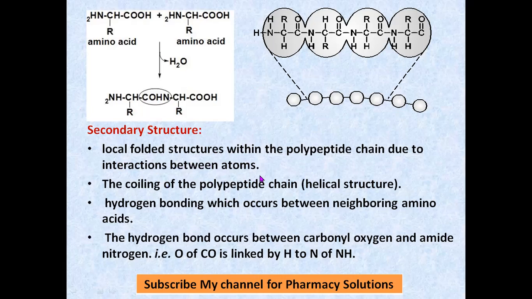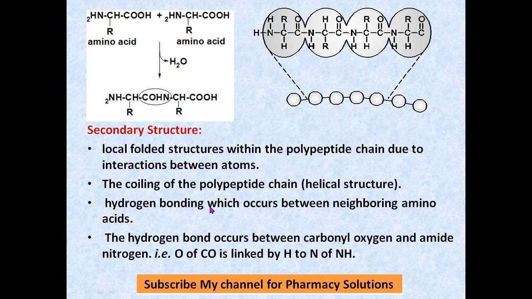So when you make a helix, it should get some strength. You take a rope and make a coil. Can you make it? No. When you make a coil, there should be some interaction so that the coil is strengthened and remains as a coil. So for that, in this coiling, the secondary structure, the alpha helical structure,